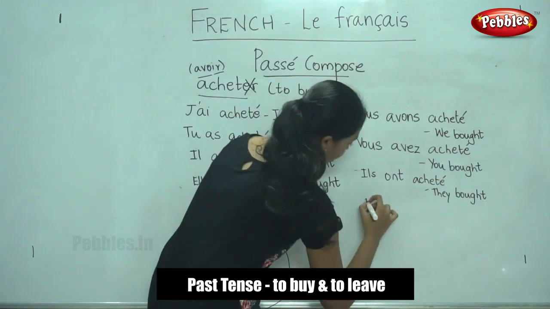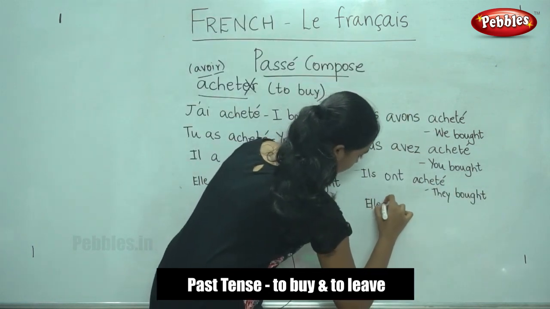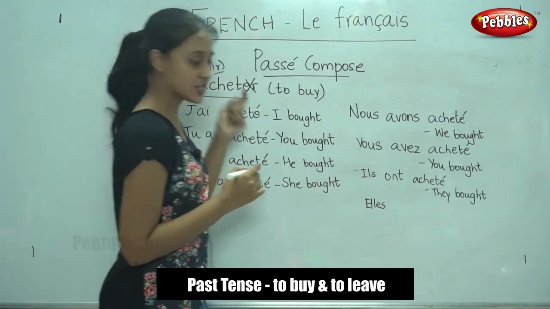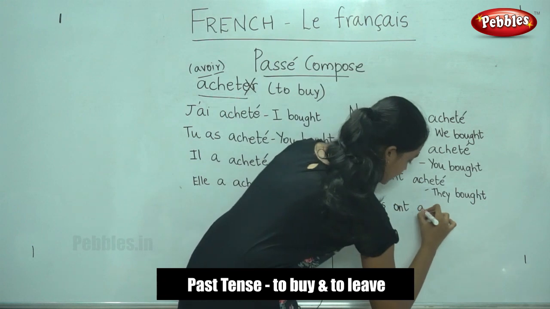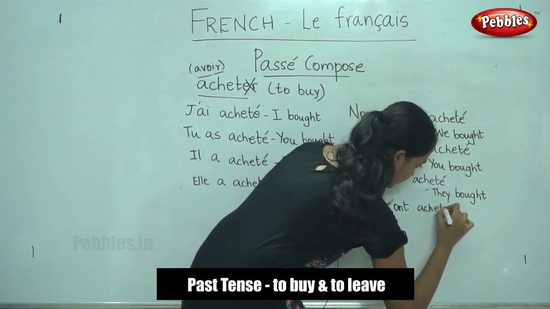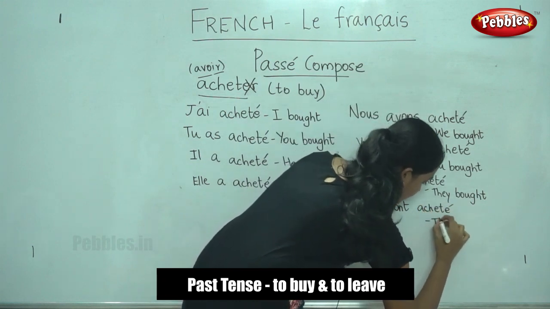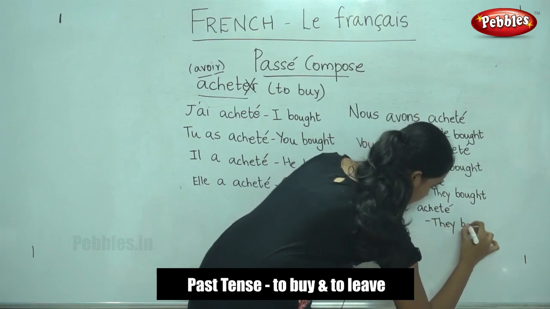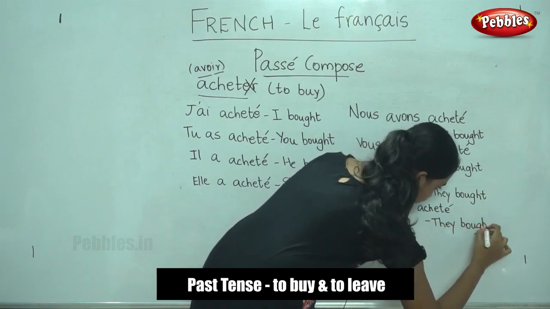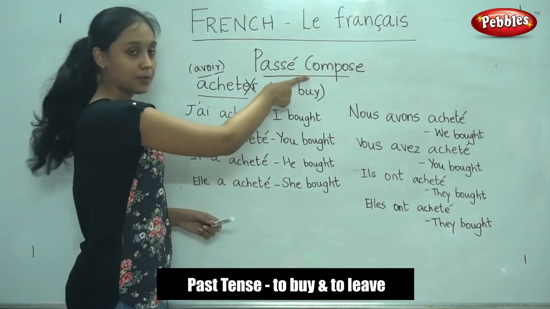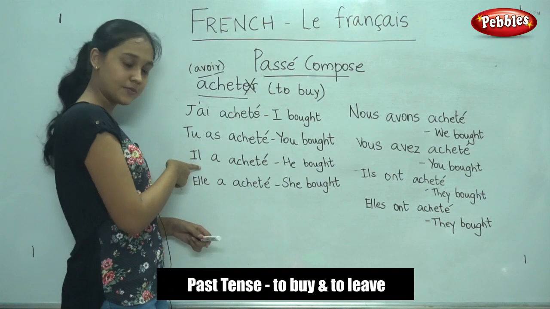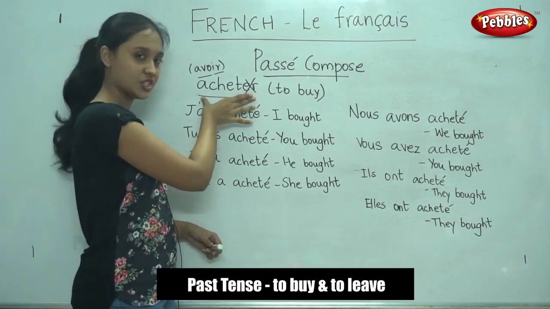And finally for elles, the avoir conjugation is ont and the past participle acheté. This also means they bought. So now we have written the passé composé for all the subject pronouns for the verb acheter.